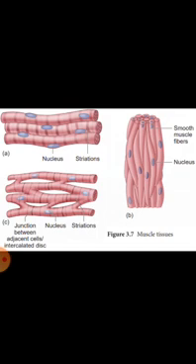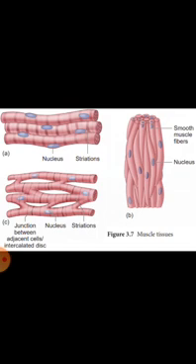Now let us learn about unstriated muscles, which are also called smooth muscle. These muscles do not show any bands or striations. They are spindle shaped, that is tapered at both the ends. These are found in the lungs, iris of the eye, and in the ureter. The movement of this tissue is not under our control and so they are involuntary muscles. The cells in this tissue have a single nucleus and they are not branched.